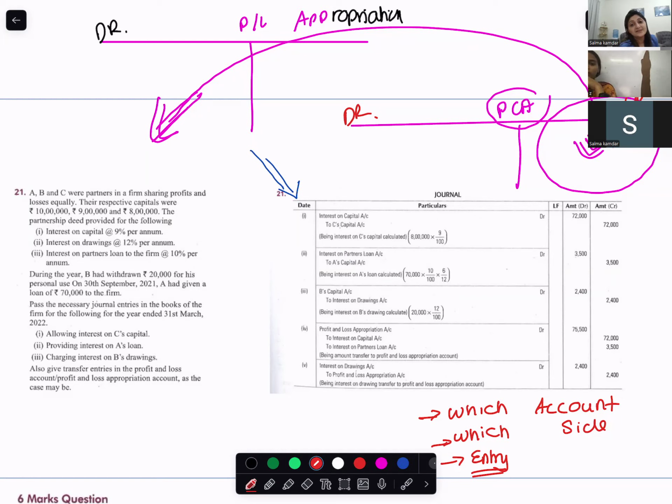Profit and loss appropriation account debit and partners' capital account credit. Now, profit and loss appropriation debit to interest on loan. Arre, we are talking about interest on capital. Interest on loan will not come in appropriation at all. Yes. Profit and loss appropriation account debit to interest on capital credit, and interest on capital debit to partners' capital credit.